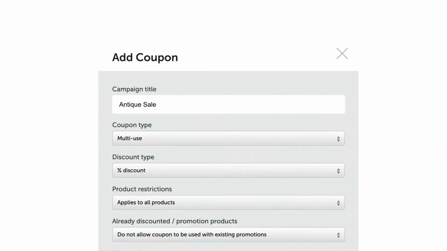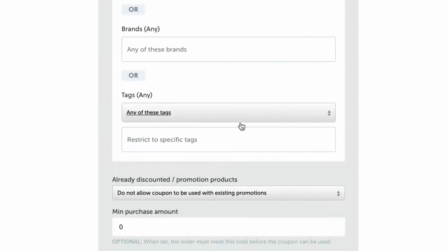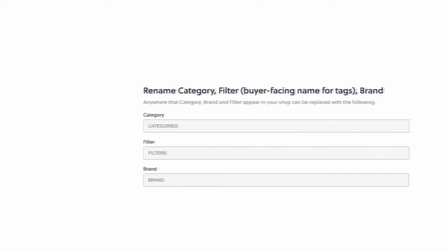You can also apply coupons to only certain combinations of categories, tags, and brands for offers on a subset of your products. If you want different ways to categorize your products from the default settings, it's easy to customize the name of categories, tags, and brands to something else in your store preferences area.